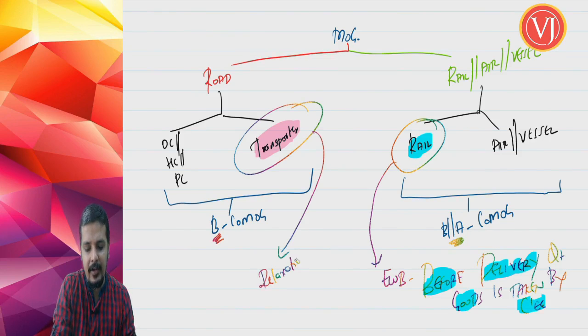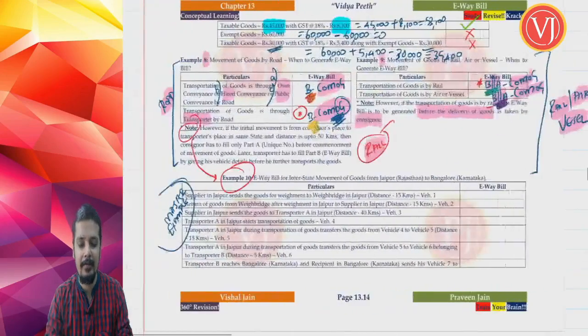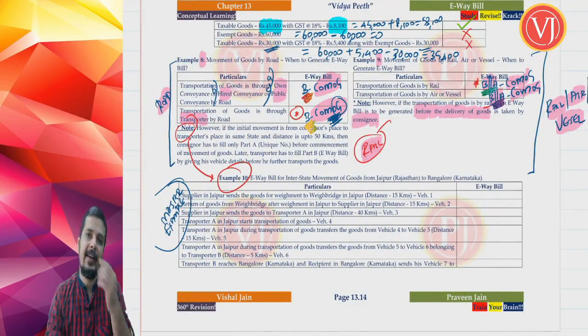Only for transporter, they have given a small relaxation, which I said we will be discussing in example number 10. So that relaxation we are yet to discuss. Right. So this is the entire understanding of your example number 8 and 9.